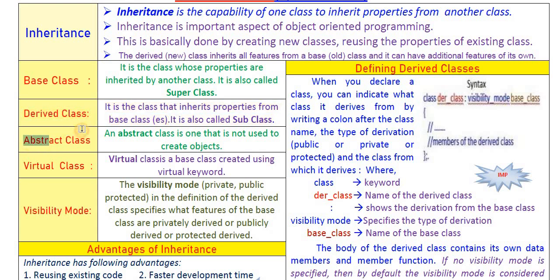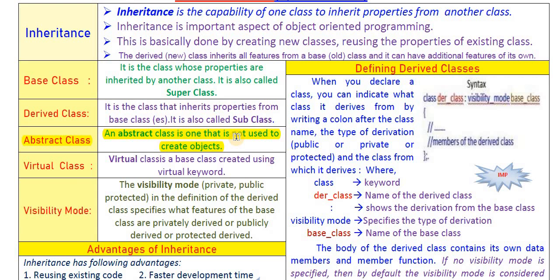Next, abstract class. What is abstract class? An abstract class is a class that is not used to create objects. In C++, what is the use of a class? Why is a class created? A class is created to create objects. But an abstract class is a type of class which is not used for creating objects. From an abstract class, objects are not created.